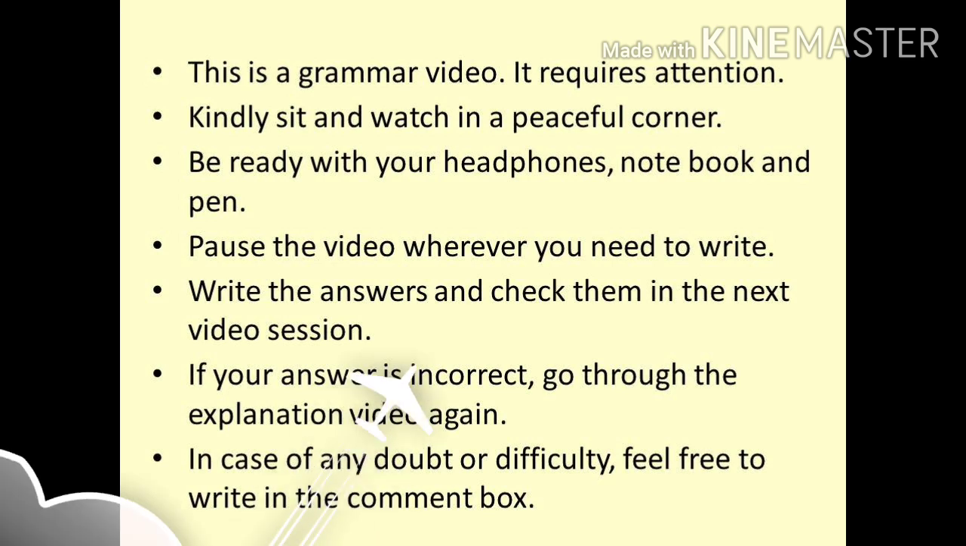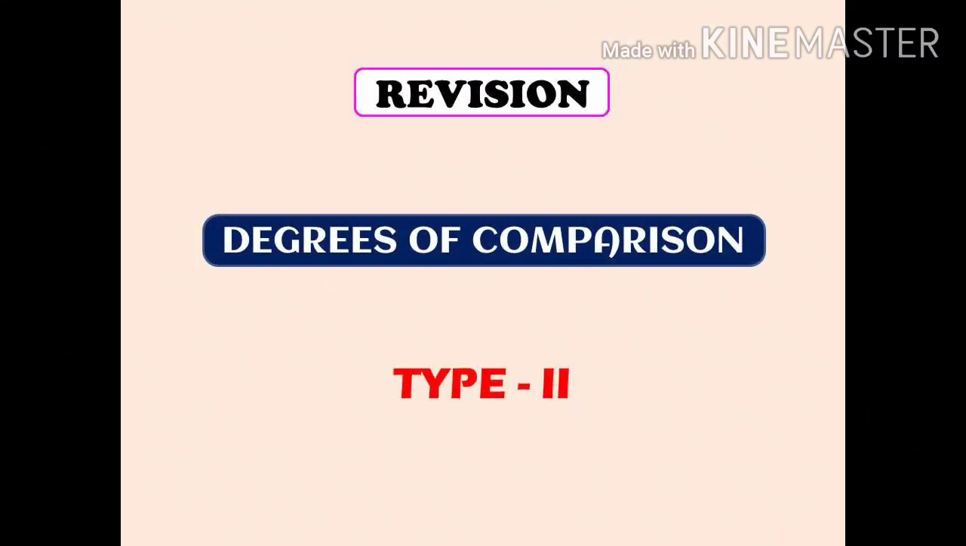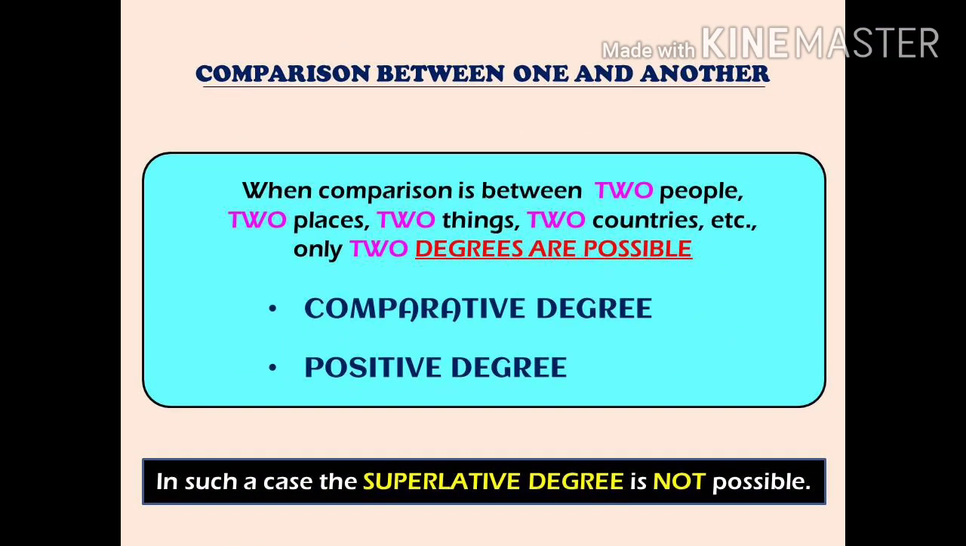Before I begin, I would like to revise the topic which we had done last time. That is degrees of comparison type 2. In degrees of comparison, type 2 is comparison between one and another one. That is, it is a comparison between only two people or two things or two places or two countries. In such a scenario, only 2 degrees are possible. For further explanation, I would advise you to watch my last lecture, degrees of comparison type 2. This is just a revision session, hence only the important points will be discussed.